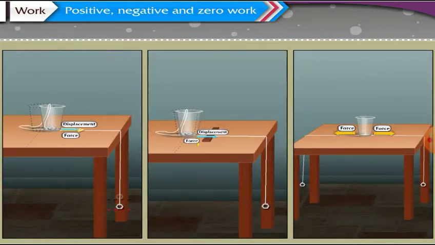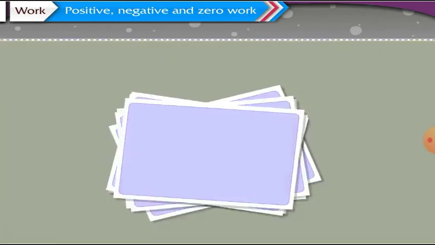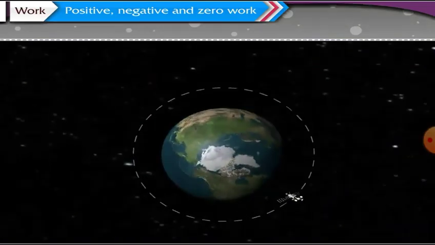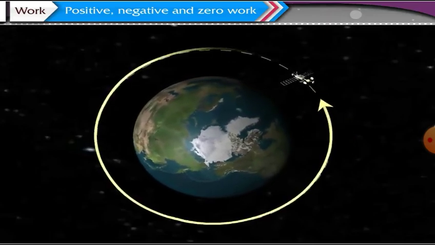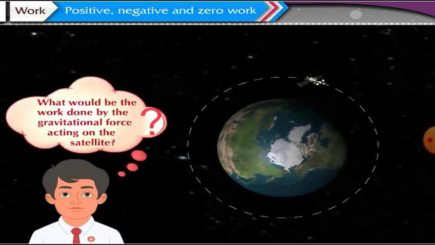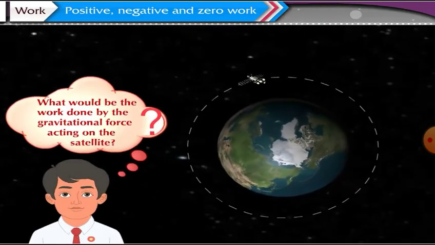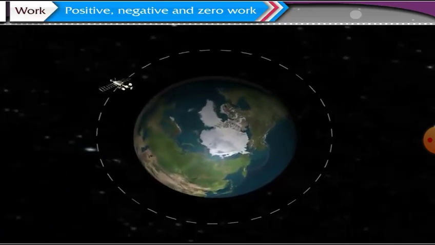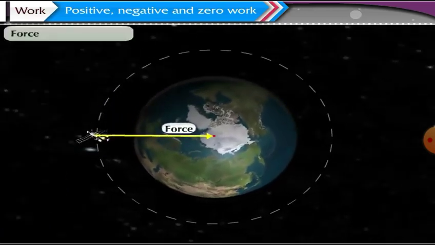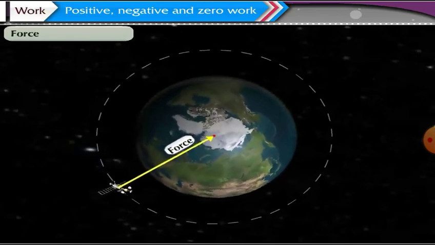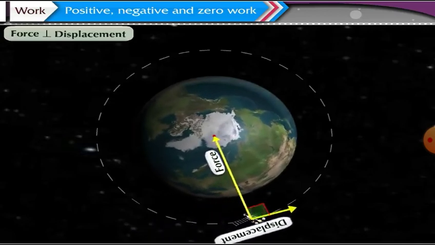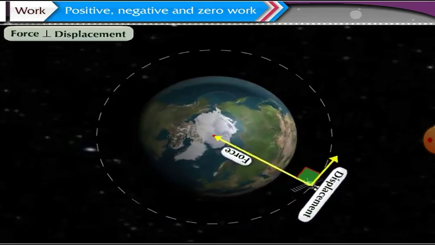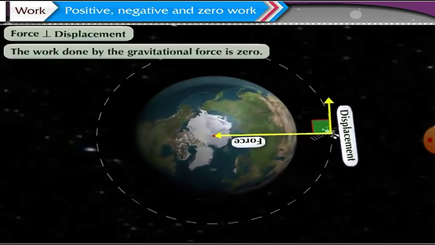Come, after learning about positive, negative, and zero work in detail, let us now study a small example. Suppose an artificial satellite is moving around the Earth in a circular orbit. Then, can you tell what would be the work done by the gravitational force acting on the satellite? The gravitational force acting on the satellite, which is along the radius of the circle, and its displacement, which is along the tangent to the circle, are both perpendicular to each other. Thus, the work done by the gravitational force is zero.